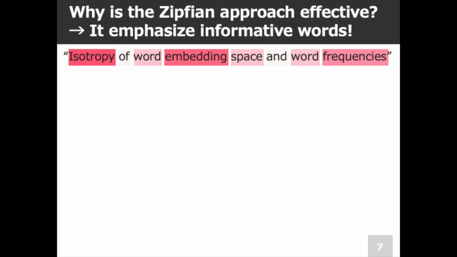This is because the Zipfian generative model has the ability to emphasize informative words. In NLP and information retrieval, methods like IDF prefer to highlight low-frequency, informative words. For example, if we want to determine the topic of a sentence, knowing that it contains the word "of" is not very helpful. On the other hand, knowing that it contains the word "isotropy" is much more useful.